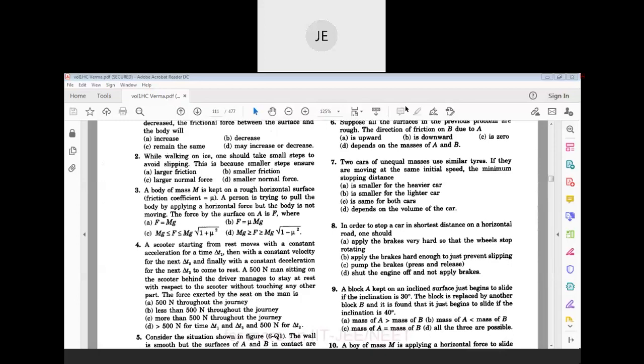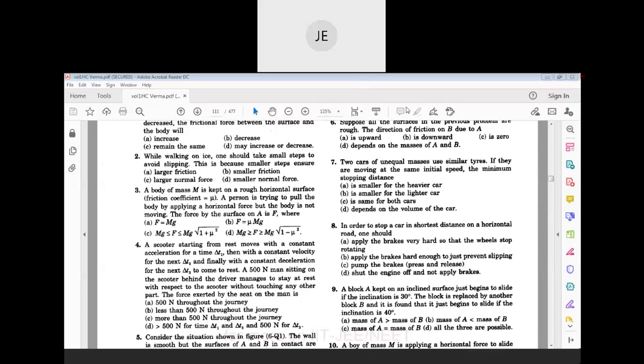If you do that, you will get acceleration of the first car as mu g. For the second car also, force is mu m2g by mass m2. If you cancel m2 and m2, then mu g is the answer. It is not depending on masses.